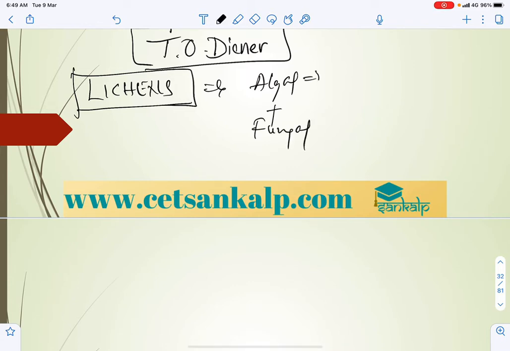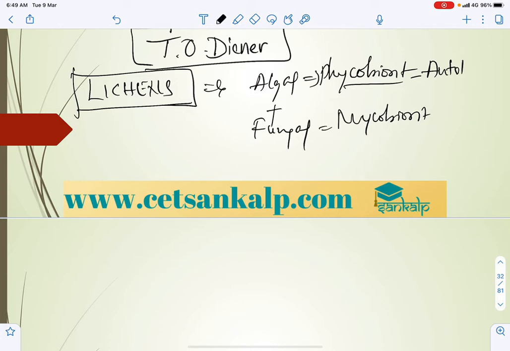The algal component is called phycobiont and the fungal component is called mycobiont. This is an expected question. The phycobiont is autotrophic and can synthesize food, and the mycobiont is heterotrophic.